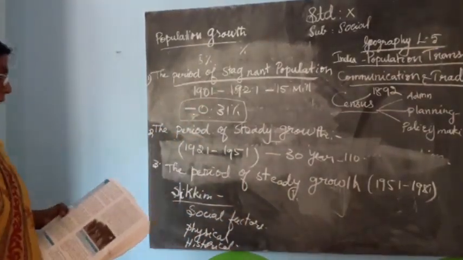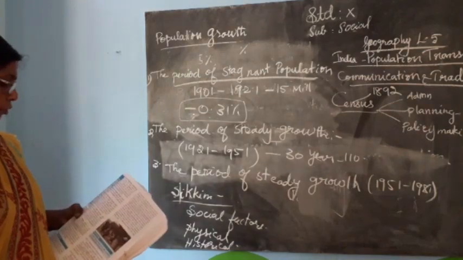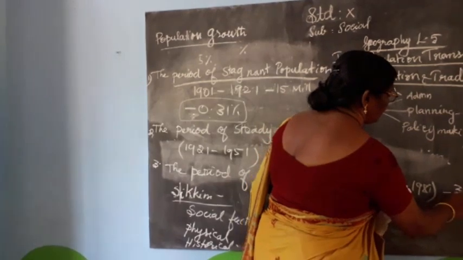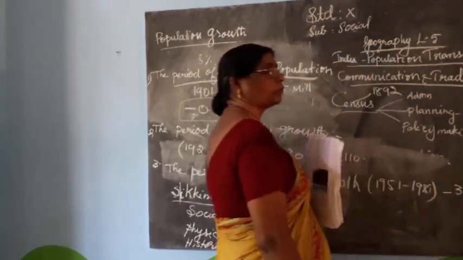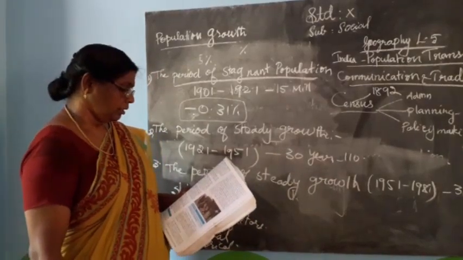During the third phase, the population of India grew from 361 million.